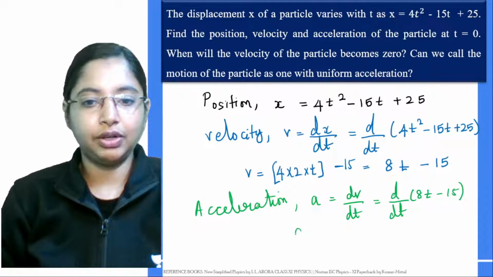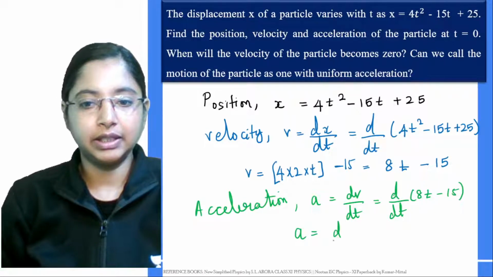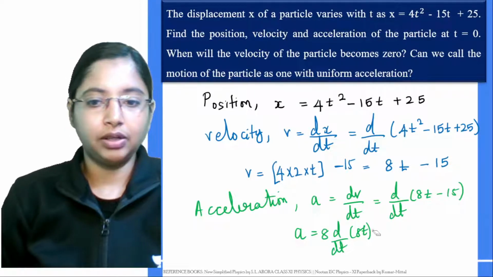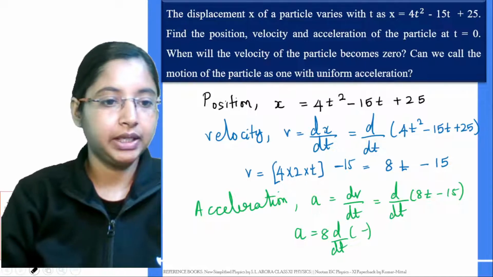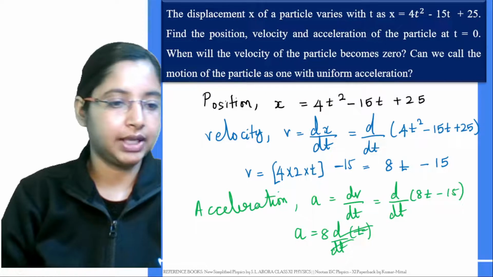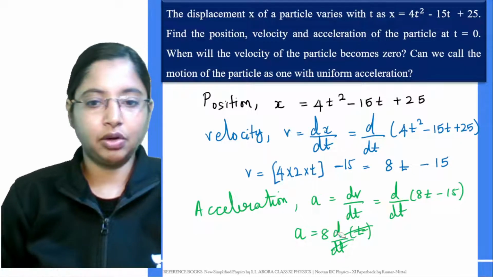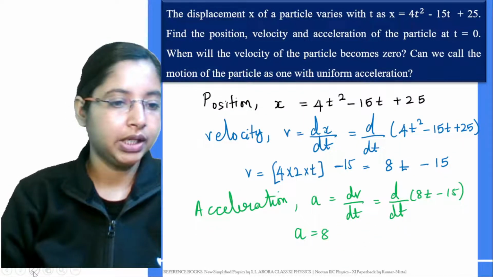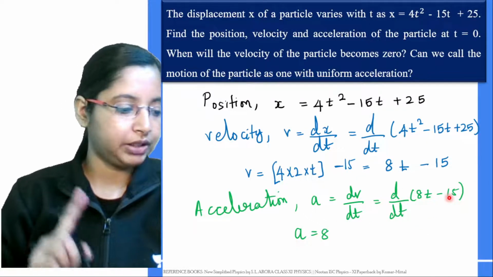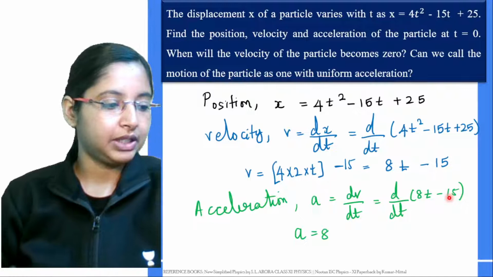Taking d by dt of 8t, 8 is common, so you can take that outside. Then all you will have is t, and d by dt of t is 1, so all you will get is 8. Next, d by dt of 15, a constant value, is 0.